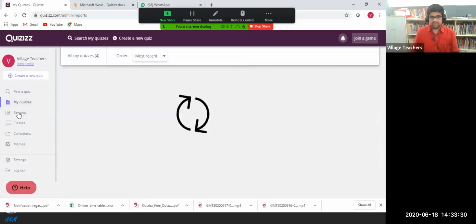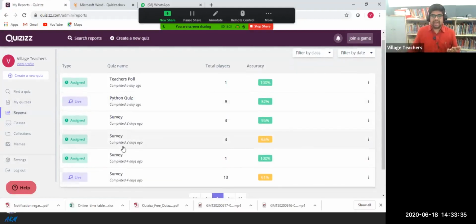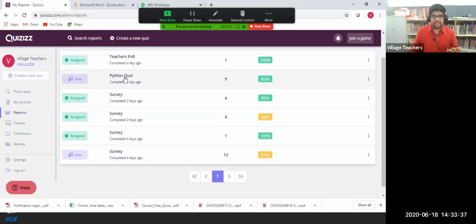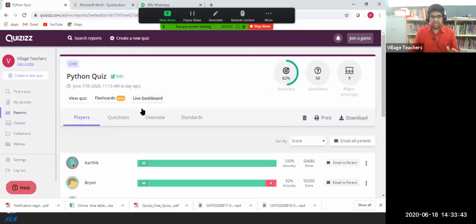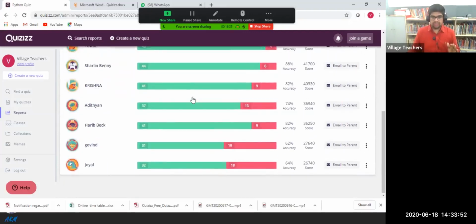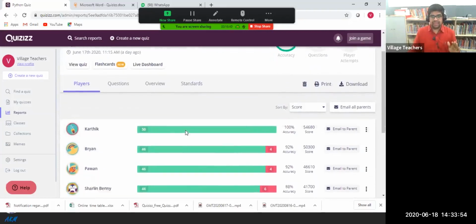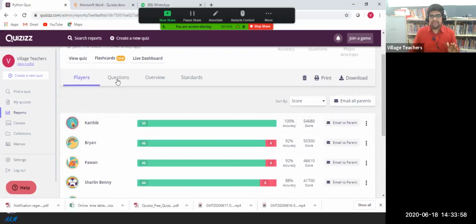And reports. Once I have created a quiz, I can tap on any of the sessions for the report. So for the Python quiz I conducted last day with my students, when I click this, I can see the report. The report is shown separately, for example Karthik. I can see the score, and if necessary, I can email it to the parent also. So I can see the questions in a very good manner, and you can see the player tab here, and the question tab.